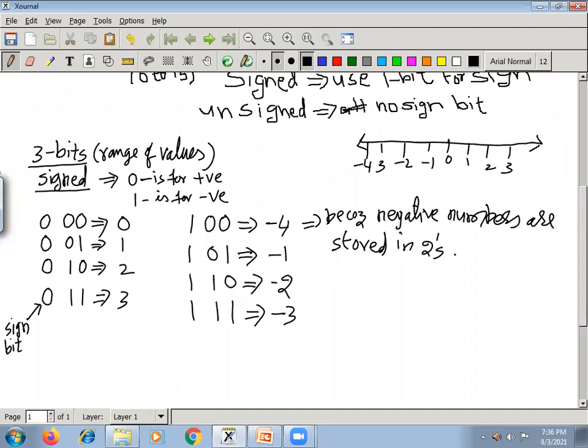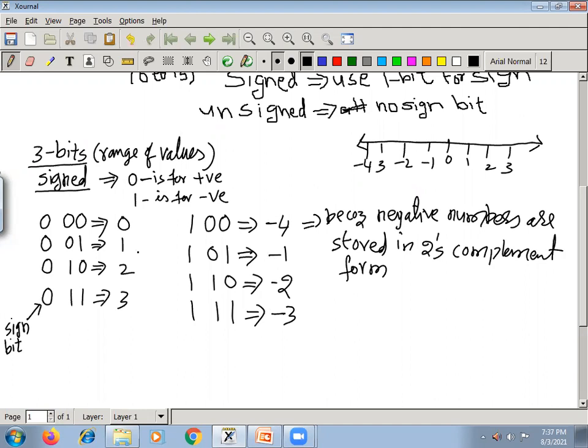So in 2's complement, 1 0 0 indicates -4. There is no negative 0 here. That's why we get the range of values for negative numbers like -1, -2, -3 and -4.